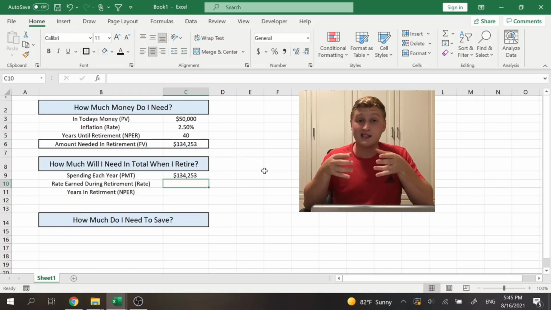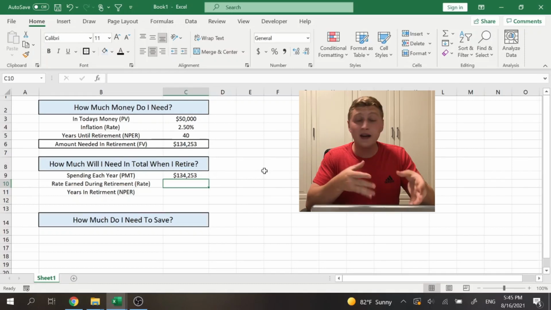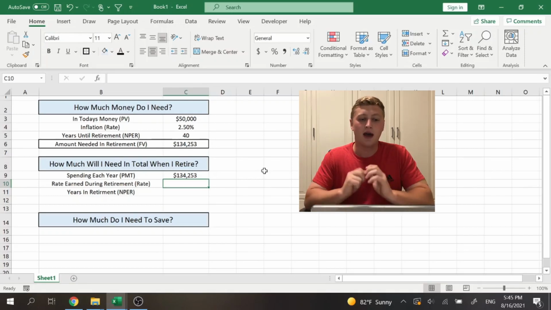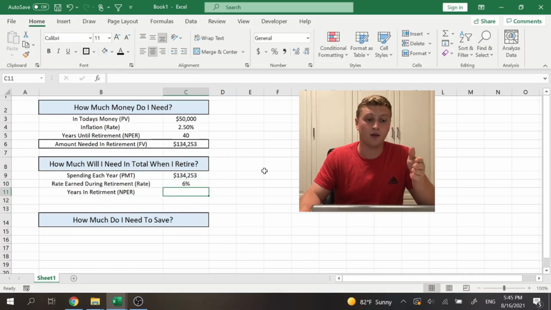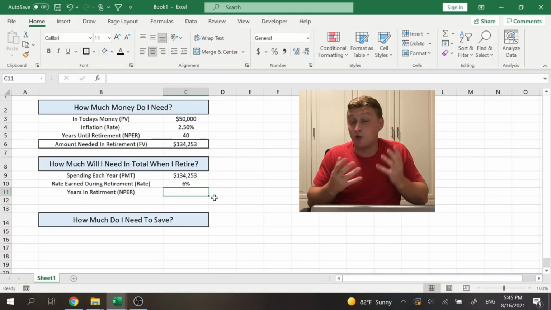So you could put it into some safe mutual funds or index funds or something like that, or CDs or bonds or something. But let's just say we have a 6% return when we're retired on our money. So then we need to know how many years in retirement roughly that we're going to be.